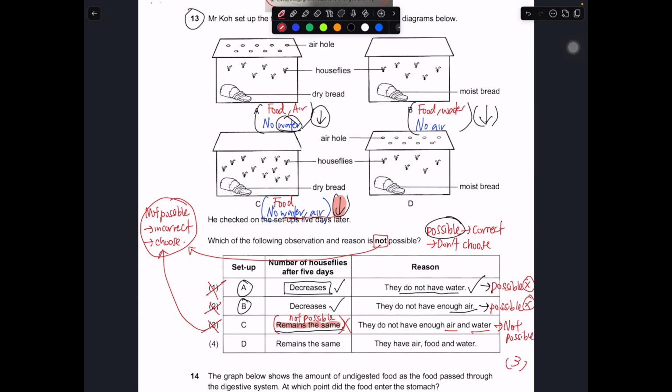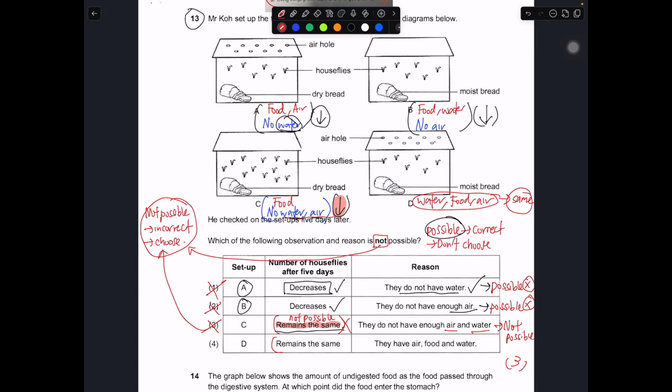Let's take a look at why number 4 is something that we should not choose. Okay, for number 4, in this case, we got water. We got water because it's a moist bread. We got food. We also have air. So we got air and water, right? So it should have remain the same. That means they will continue to survive.